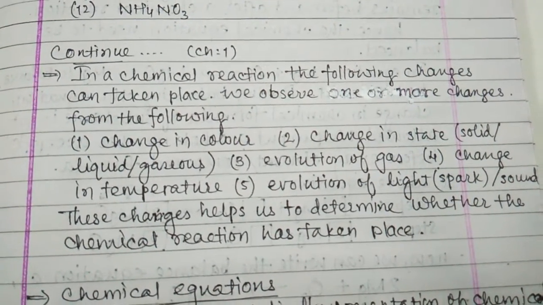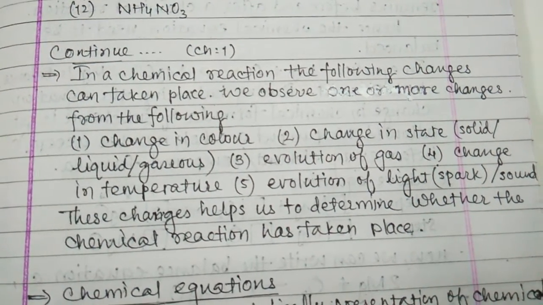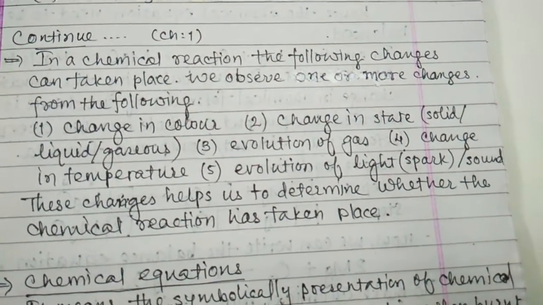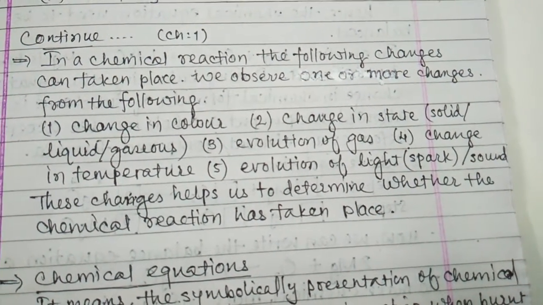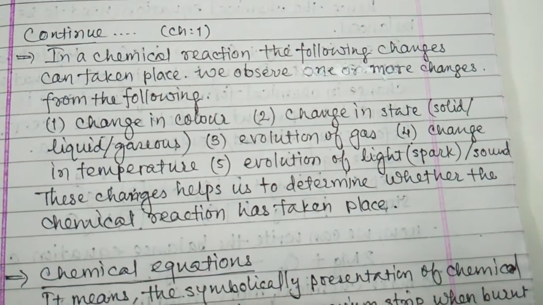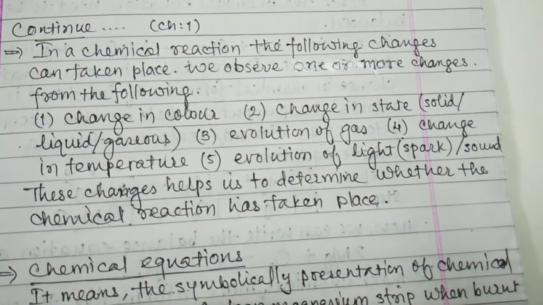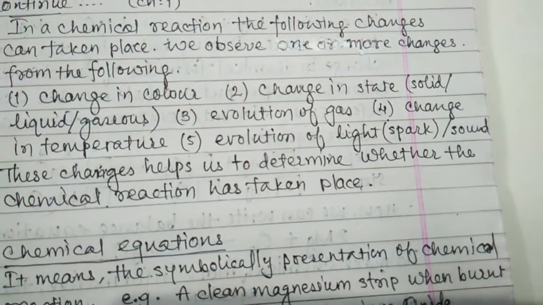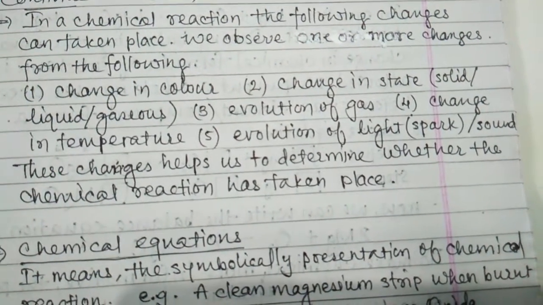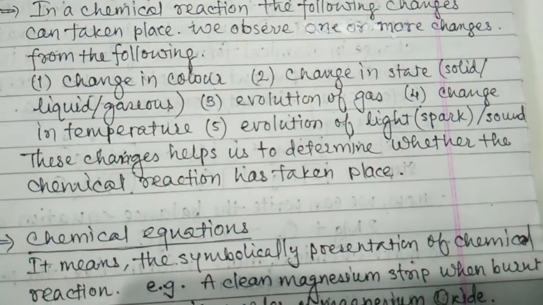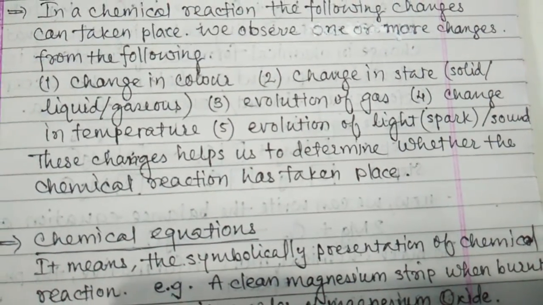In every chemical reaction, some changes occur. We can observe some changes, just like change in color. Whenever a chemical reaction occurs, sometimes the color is changed in the product. After that, there is a change in physical state, just like solid, liquid or gaseous. The physical state is also changed.